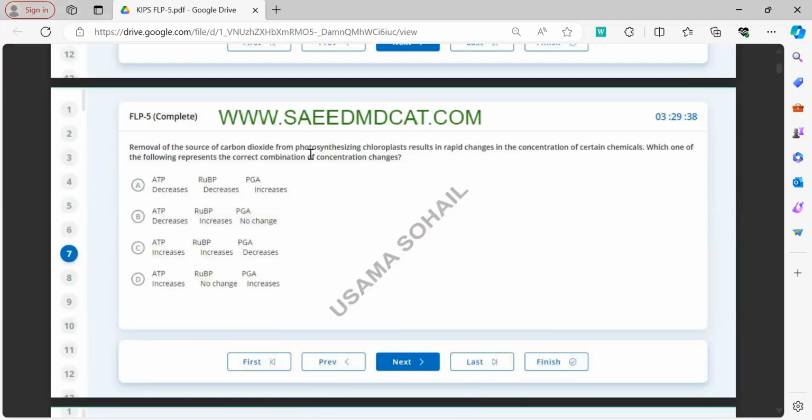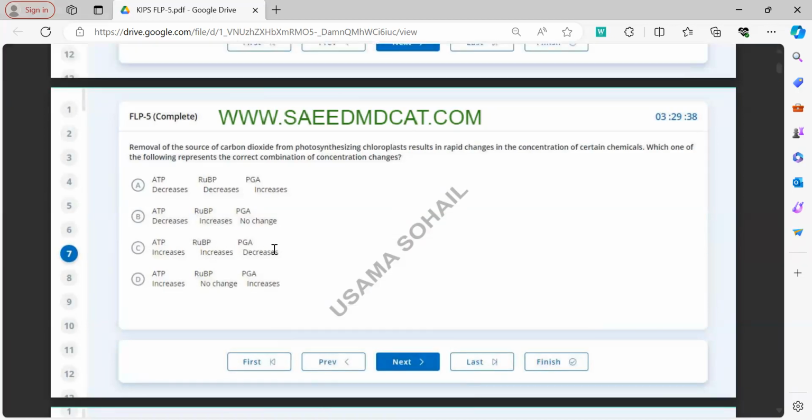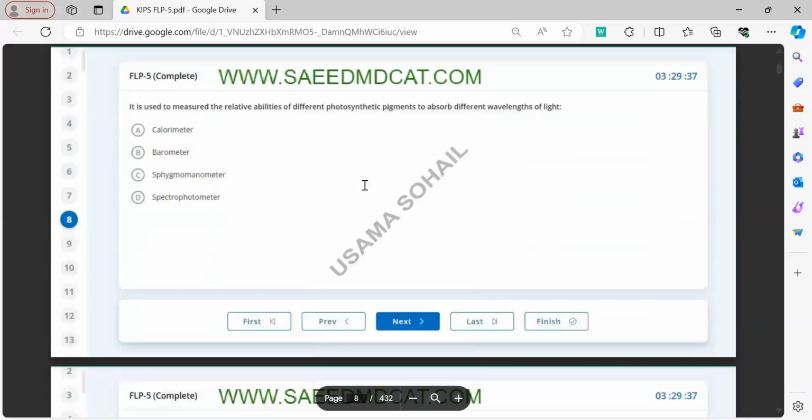Now, what is the aim of photosynthesis? It is to synthesize energy. So obviously the ATP will increase. At the same time, the RuBP will increase, whereas the PGA will decrease. This is a cycle, the Calvin cycle, and you need to know all the steps in it.